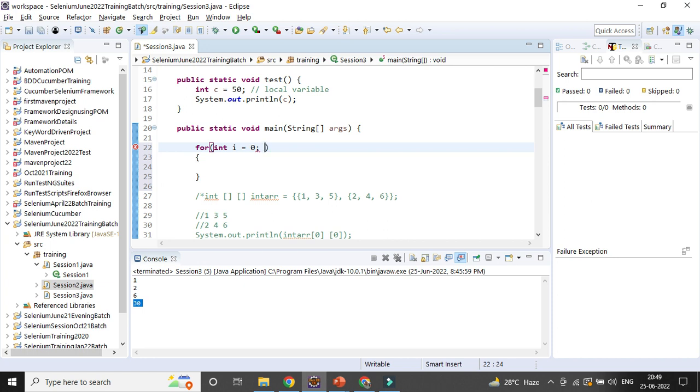If you want to go till 5, you need to give the less than or equal to sign. Or if you want to go till 4, you can give less than 5. Then the increment or decrement operator, so i++ or i--. Then you can use SYSO and print the value of i. So that is the for loop.